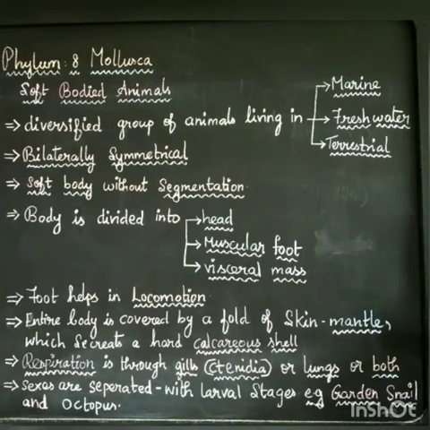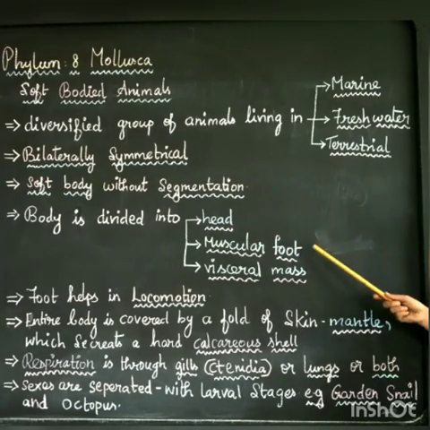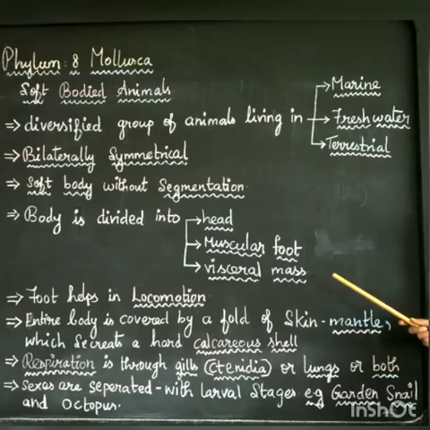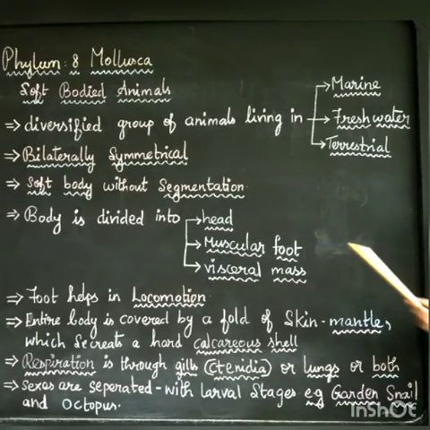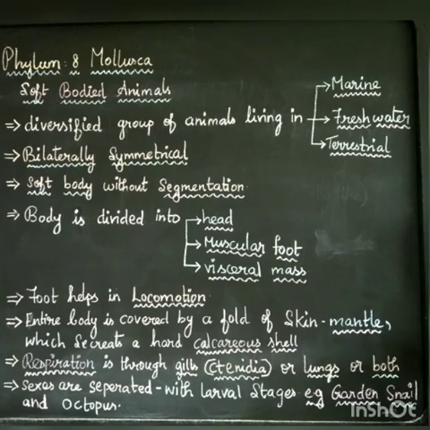Here the body is divided into head, muscular foot and visceral mass. These are the three important regions in the body. What is the function of the foot? We all know the function of our foot is walking. Similarly, in this molluscan phylum, the foot helps in locomotion, that is, movement of the animal from one place to another.